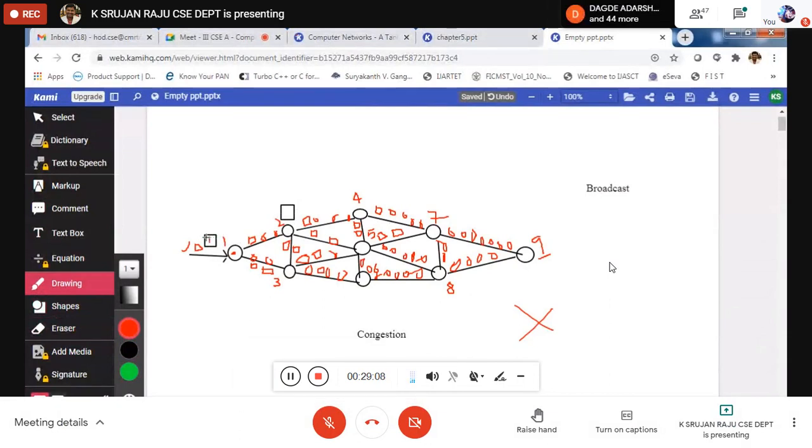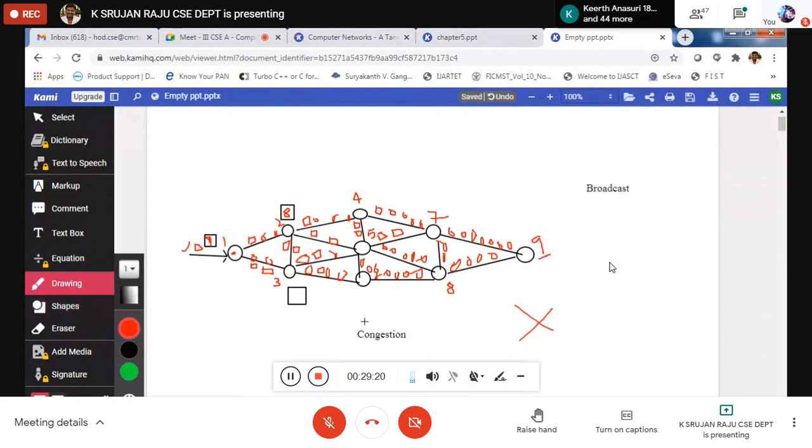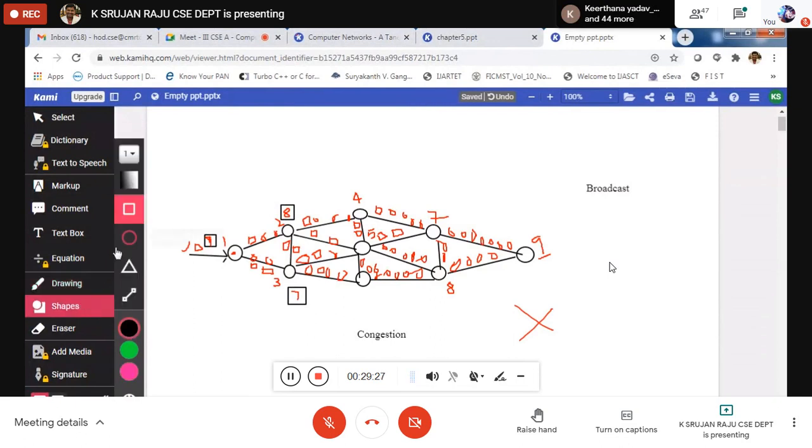In this case, I am going to keep 9. When it comes here, this is 8. When it comes here, I will keep it as 7. I will decrease it the same way as it reaches each node.